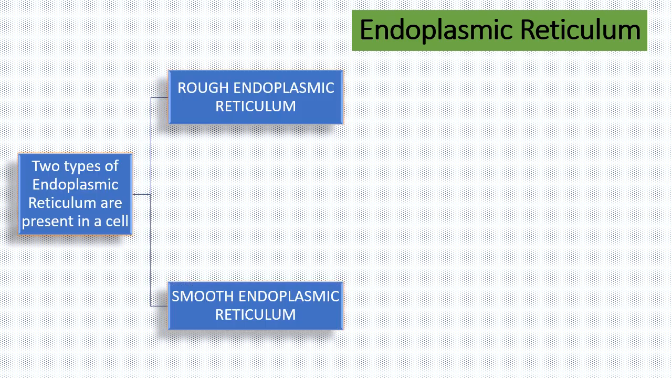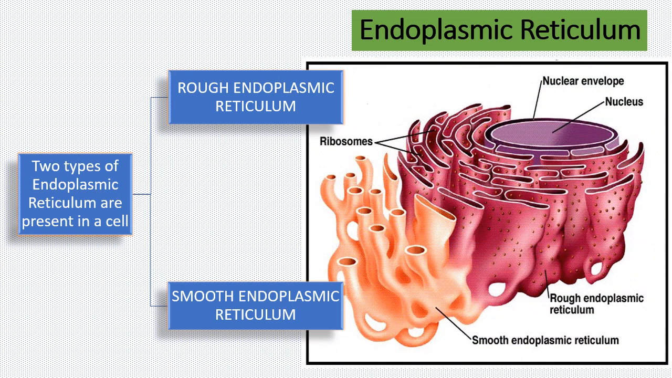Within a cell, there are two types of endoplasmic reticulum, the rough endoplasmic reticulum and the smooth endoplasmic reticulum. Have a look at this diagram. This portion is the rough endoplasmic reticulum because it appears rough due to the presence of ribosomes on the surface of the reticulum, whereas this lighter portion is the smooth endoplasmic reticulum, which does not contain any ribosomes, so it appears smooth.